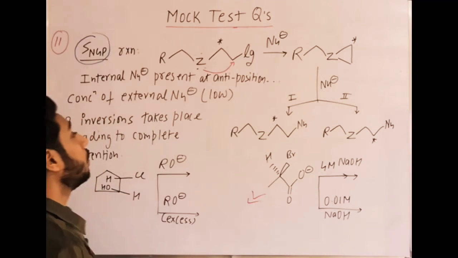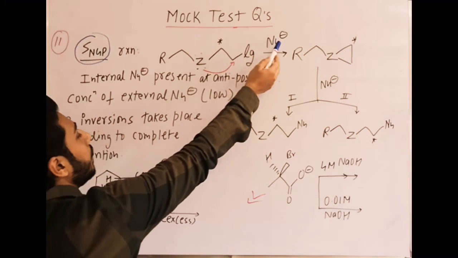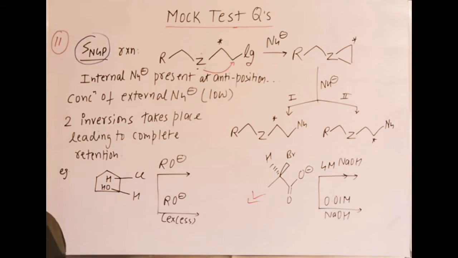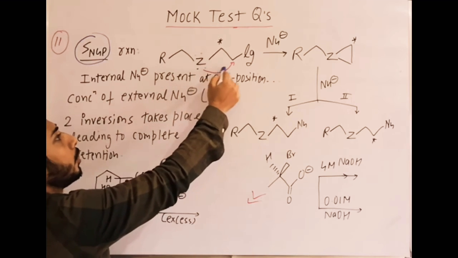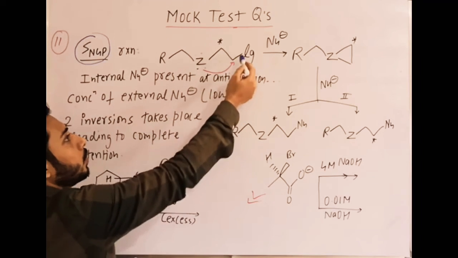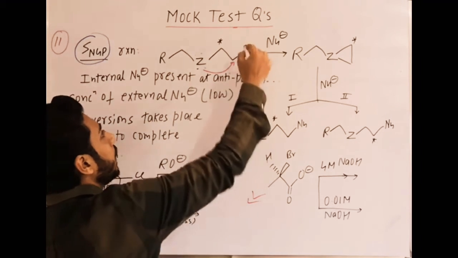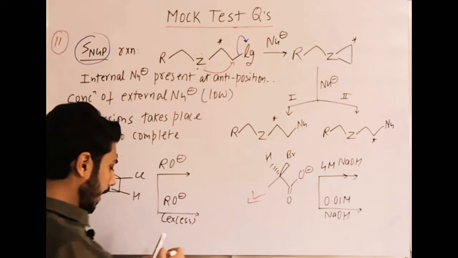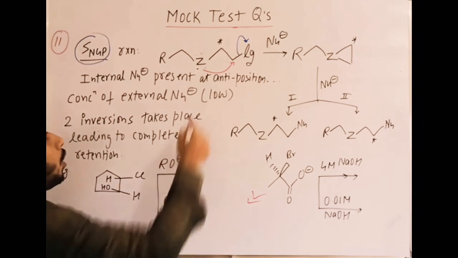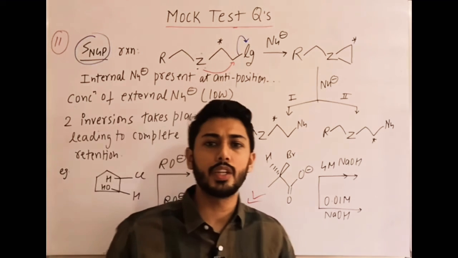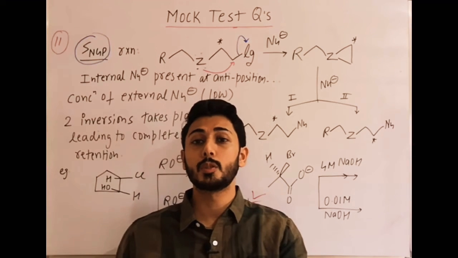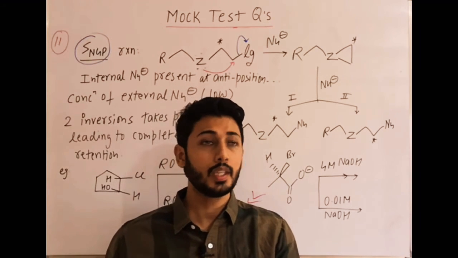Okay, so the leaving group departs, and before the attack of the external nucleophile, the internal nucleophile quickly attacks. So as the leaving group departs, Z is simultaneously attacking from the opposite side. That means the configuration should be opposite with respect to the leaving group, right?